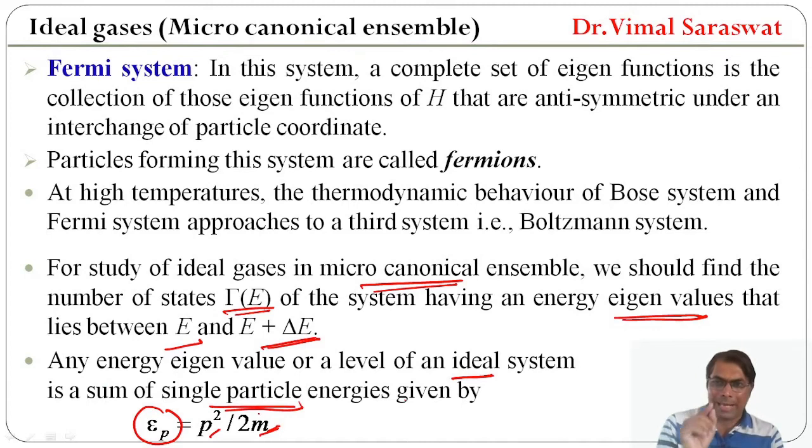So these energies are given by E_p equal to p square by twice m.